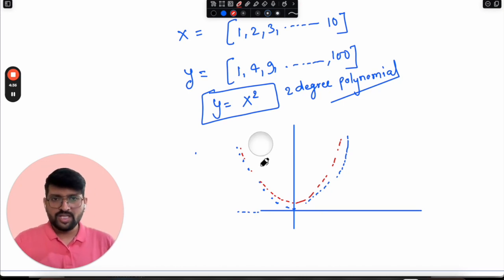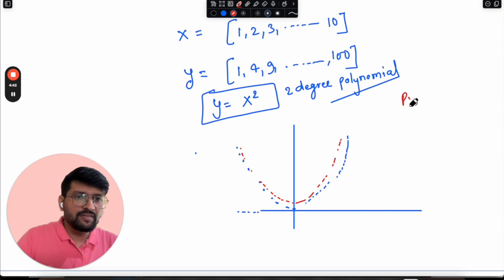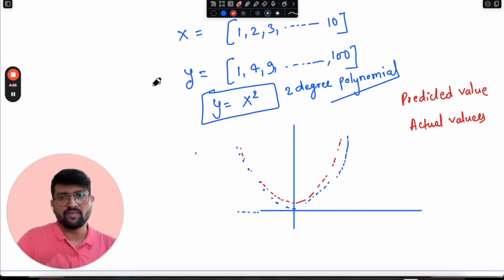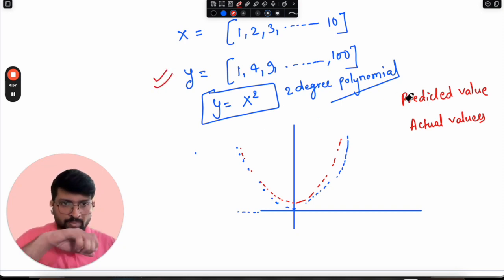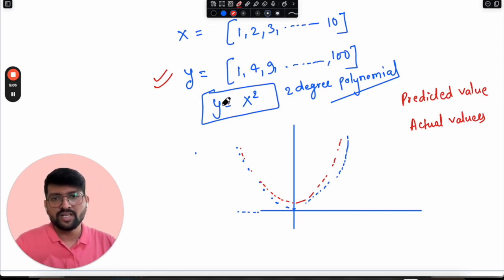Please remember, in machine learning we do not want anything other than reducing the error between the predicted value and the actual value. Actual values are nothing but the corresponding labels that are already present in our data set, and predicted values are what the machine produces when it tries to identify the relationship between x and y, designs a function, and gives the predicted value corresponding to each and every x.